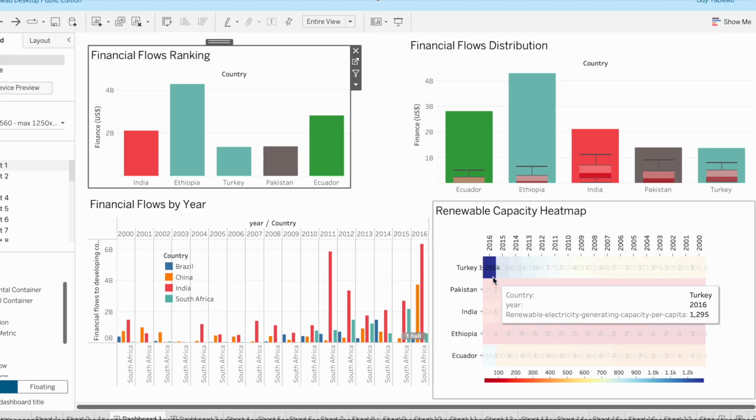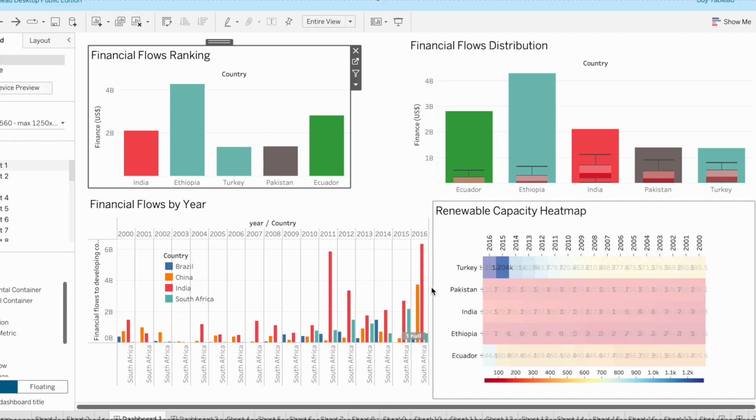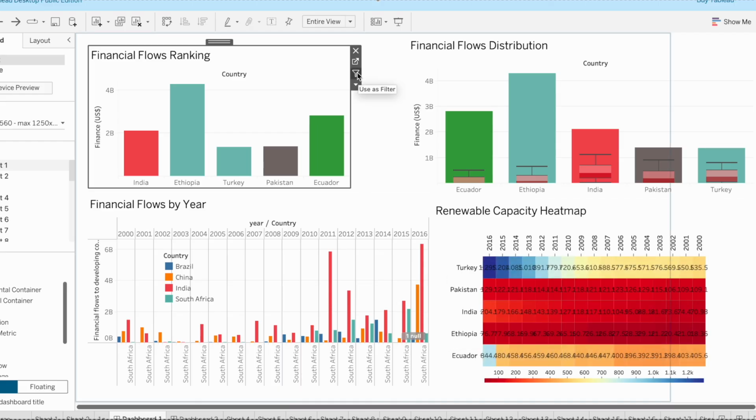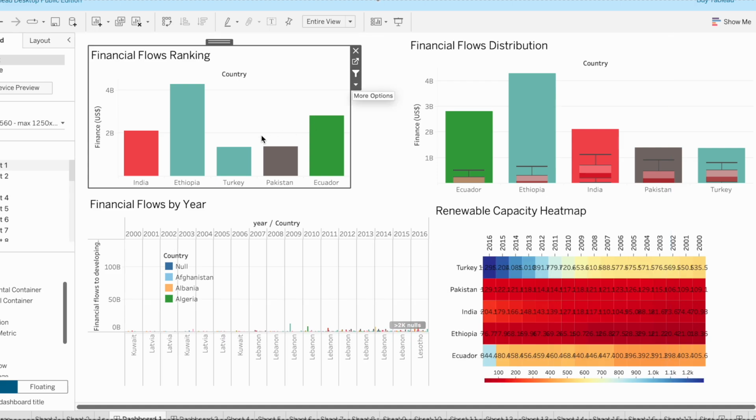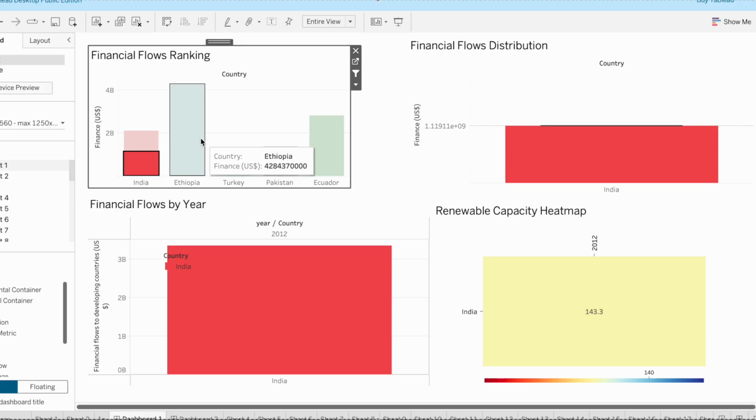The heat map displays renewable energy capacity per capita from 2000 to 2015. Darker shades mean higher capacity, and you can see Turkey's steady growth over the years. Using Tableau's interactivity, when I click on a country like India, all other visuals instantly change, highlighting that country's data, making it easy to compare patterns across different indicators.